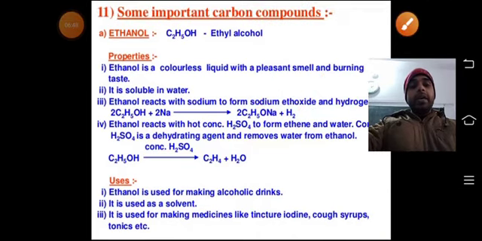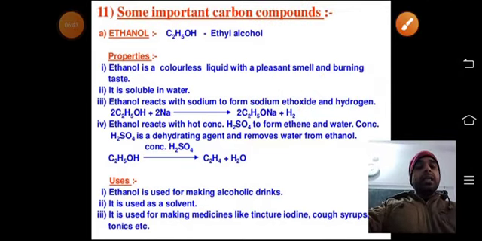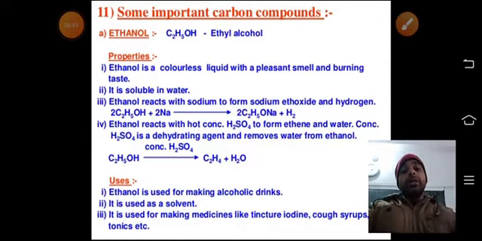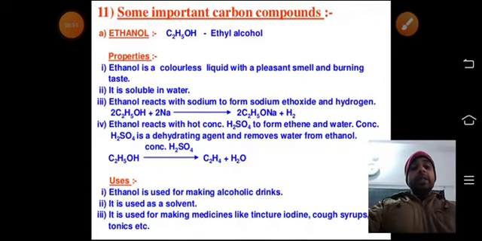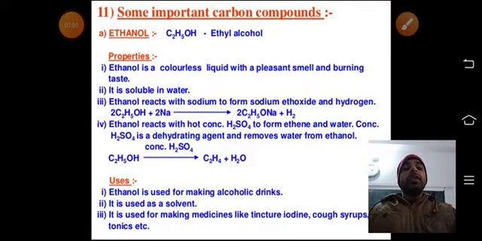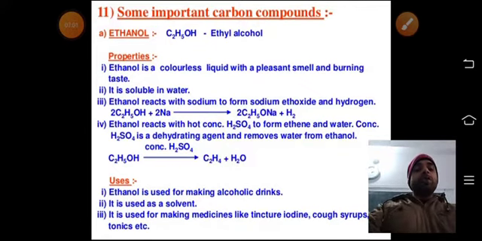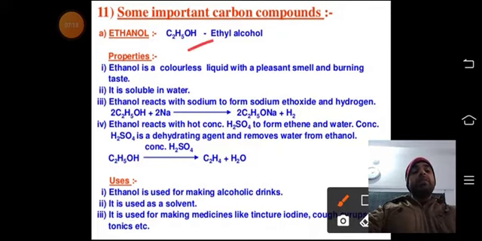So here we have seen that this one is ethyl alcohol, an important carbon compound, and that is ethanol. What is ethanol? Ethanol properties: ethanol is a colorless liquid with a pleasant smell and burning taste. It is soluble in water just like ethanoic acid, but the difference between ethanoic acid and alcohol is that here the functional group is OH, while in that one COOH was there.